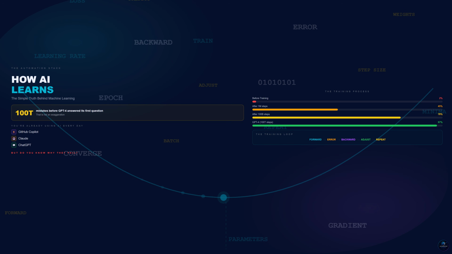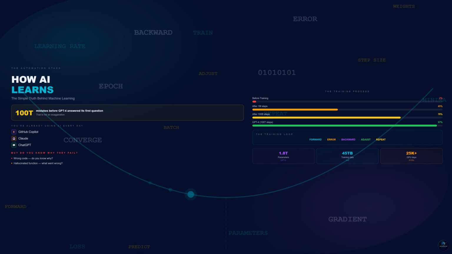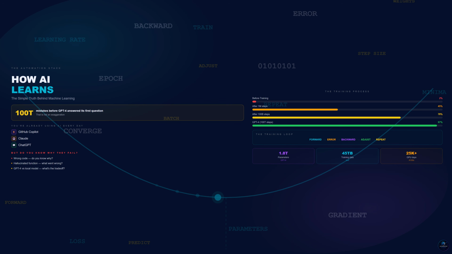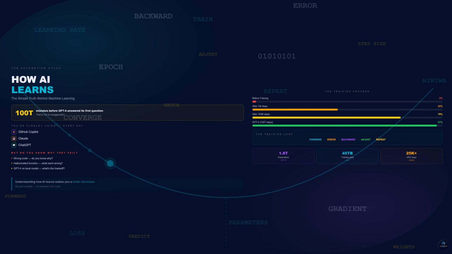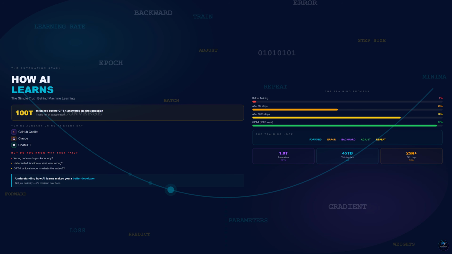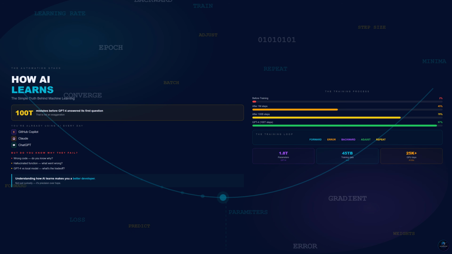And that gap matters. When an AI model gives you wrong code, do you know why? When a model hallucinates a function that does not exist, do you understand what went wrong? When you choose between GPT-4 and a smaller local model, do you know what that trade-off actually means? Understanding how AI learns does not just satisfy curiosity. It makes you a better developer. It helps you use these tools with precision instead of hope. So let us get into it.